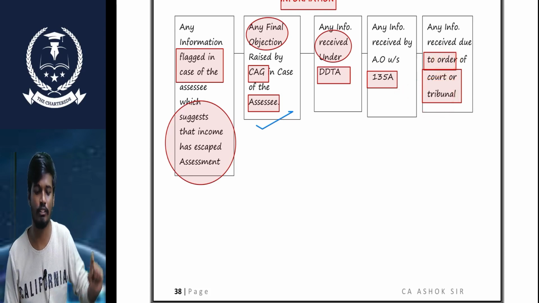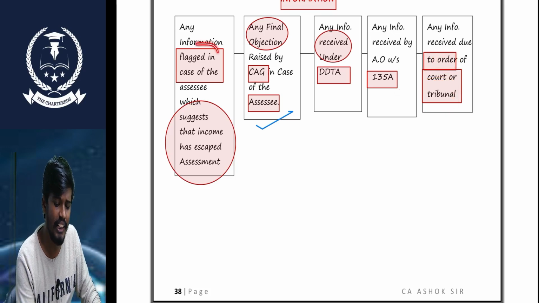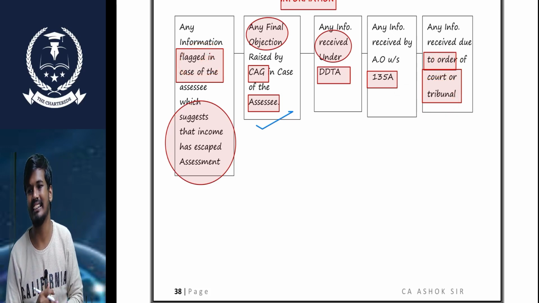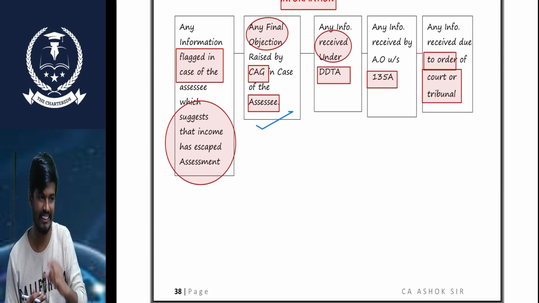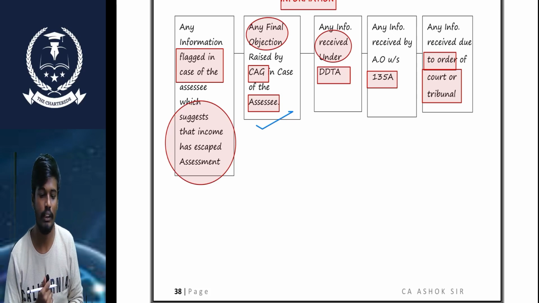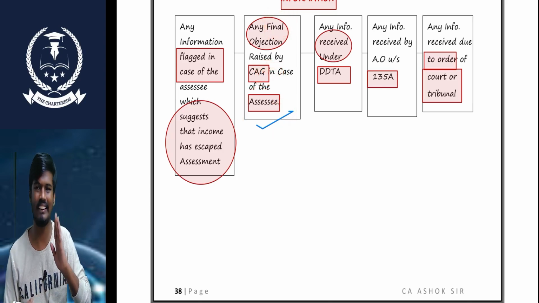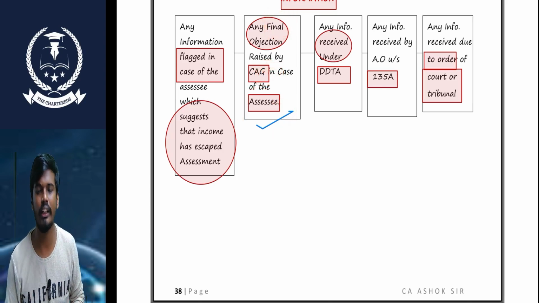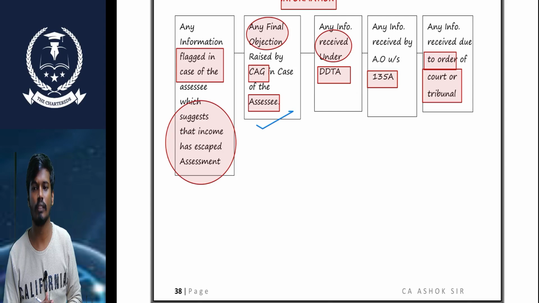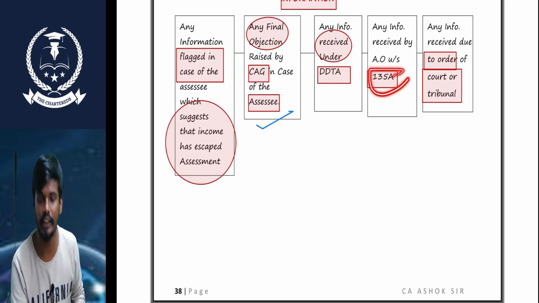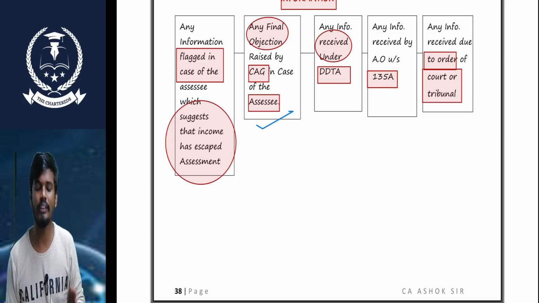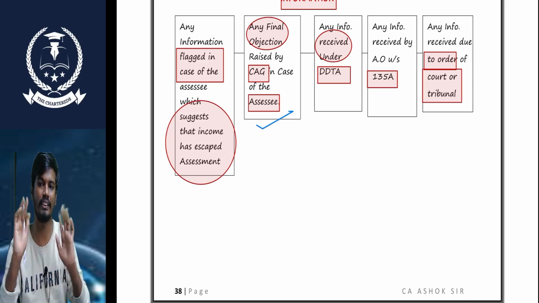So what is information, sir? If any flagged information suggests that the income has escaped, that is information. The final objection raised by the court in the case of the SSC, that is information. Any information received from the DTW agreement, we treat as information. If any information is received under section 135, we treat it as information. Any information received due to a court order, we treat as information. If this information is there, then only we pass the notice under section 148.